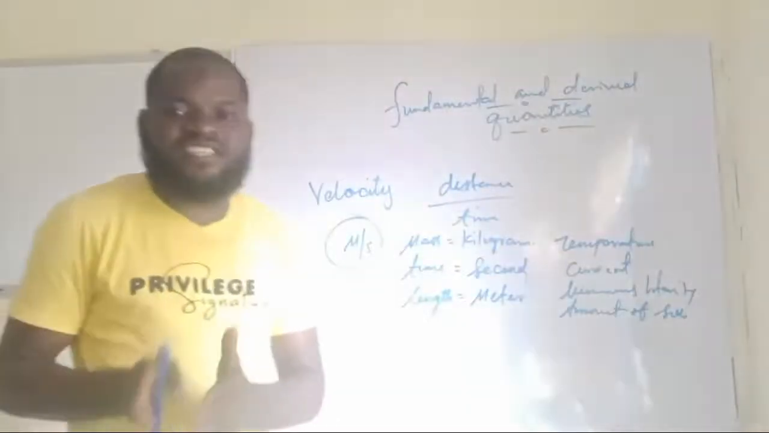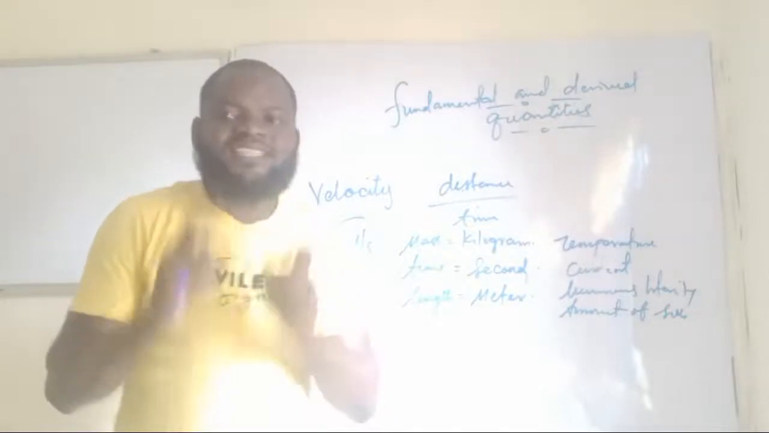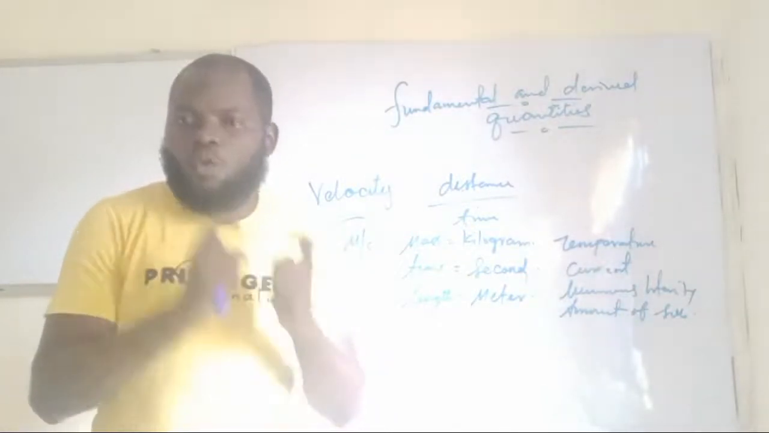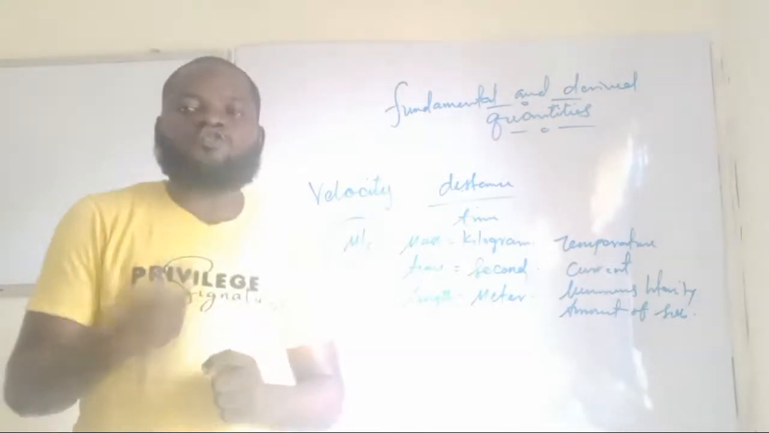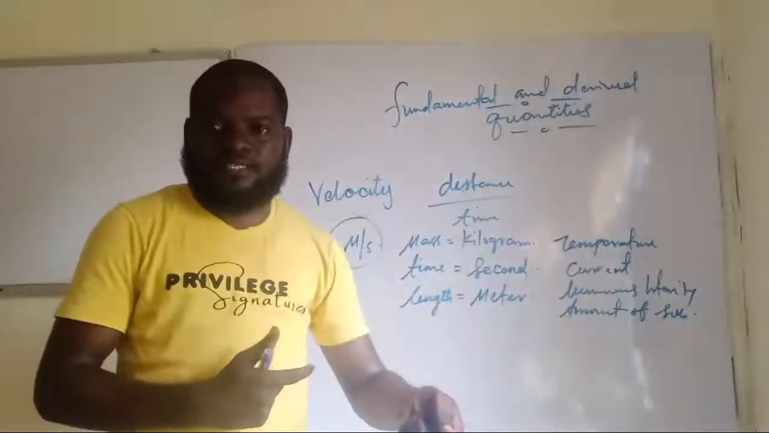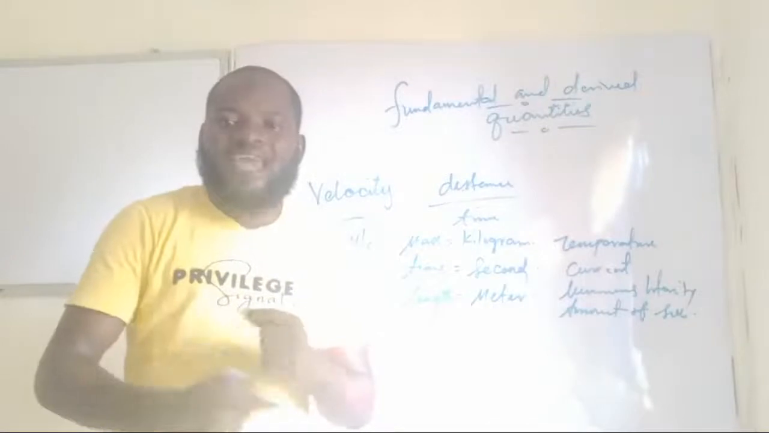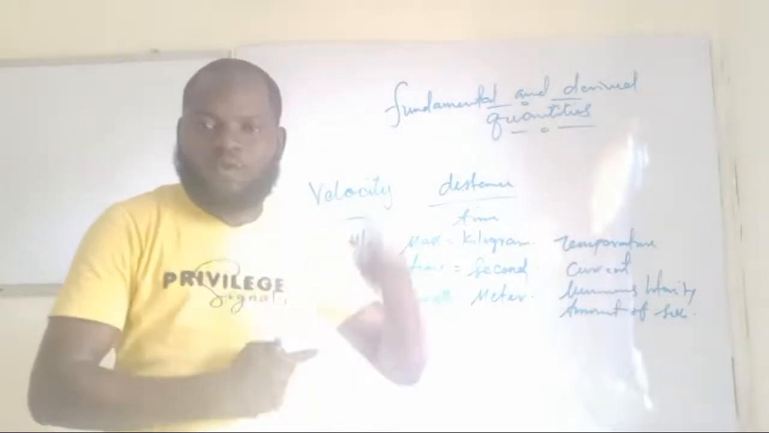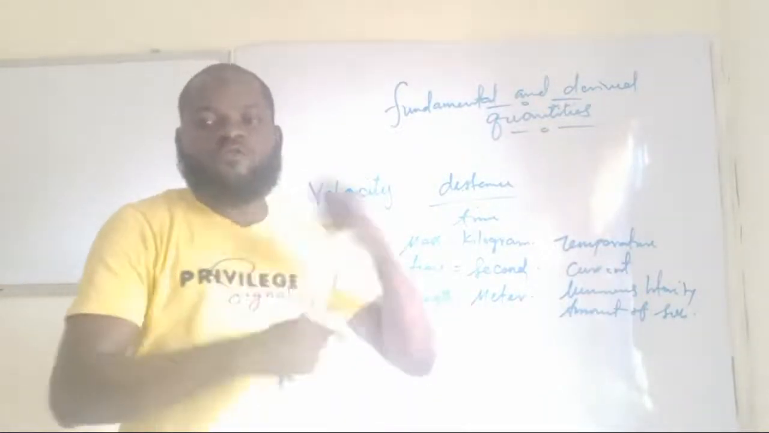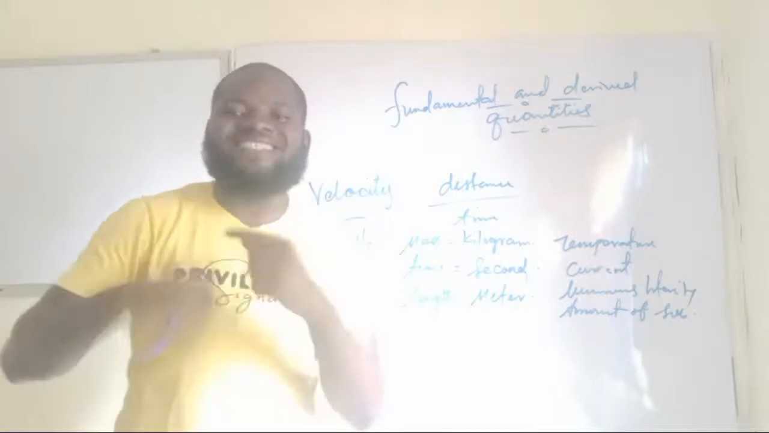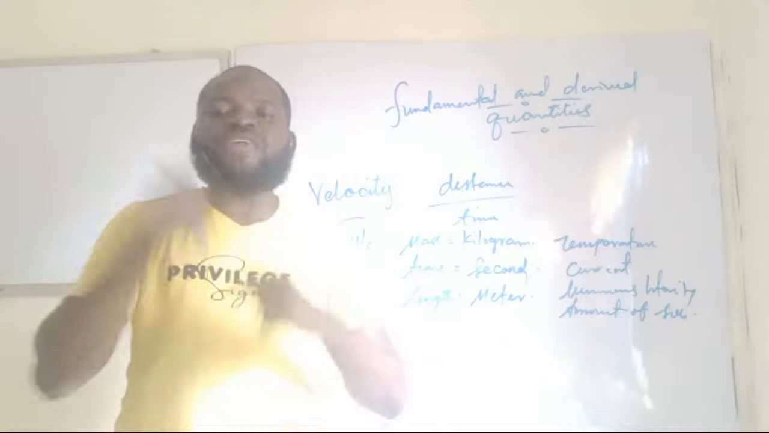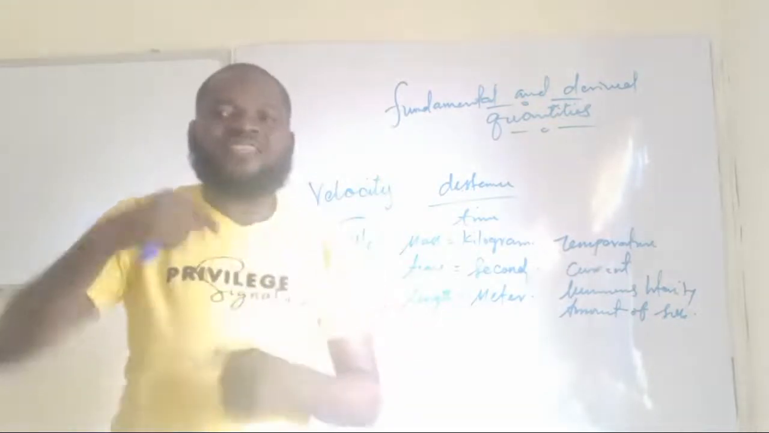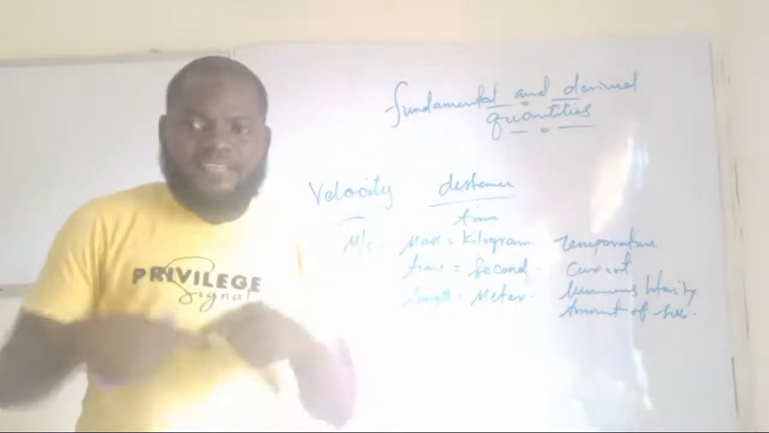Now, what about derived quantities? Derived quantities are those quantities that are formed by the combination of two or more fundamental quantities. That is, when you combine two or more fundamental quantities, the quantity they are going to form is what we refer to as a derived quantity. Those quantities, they need to be expressed in terms of other quantities. Am I making sense now?